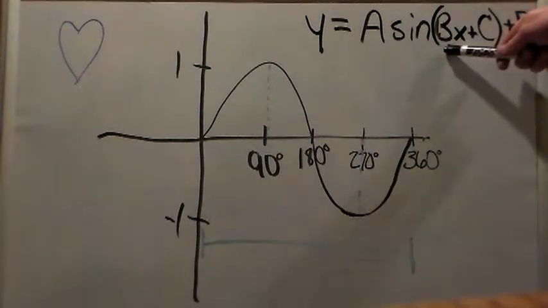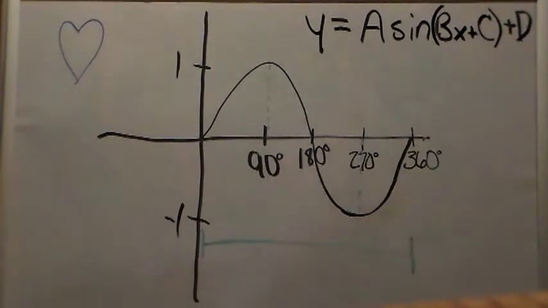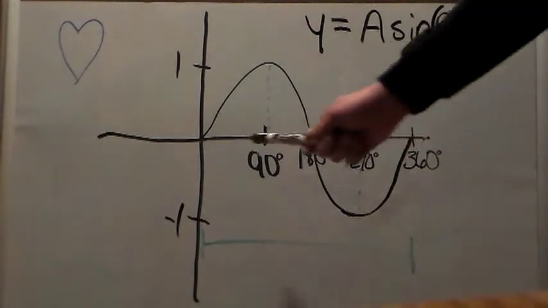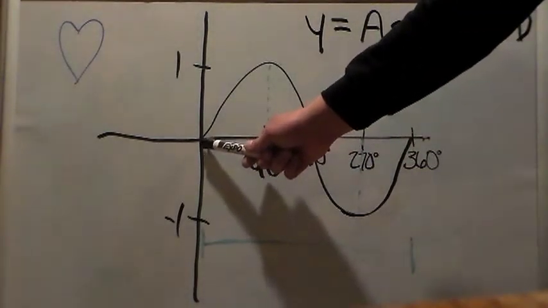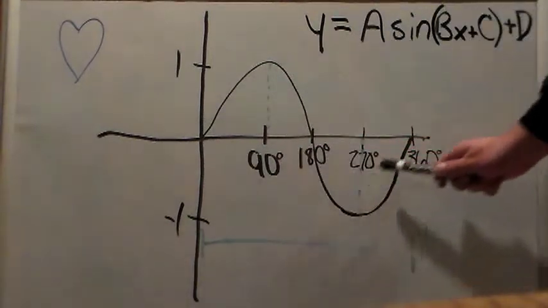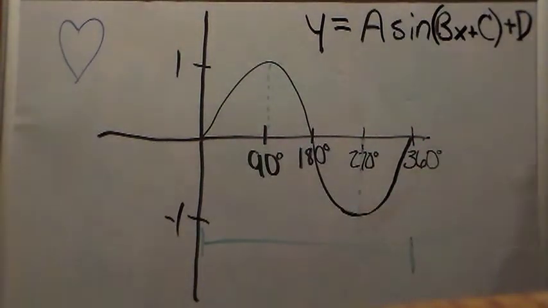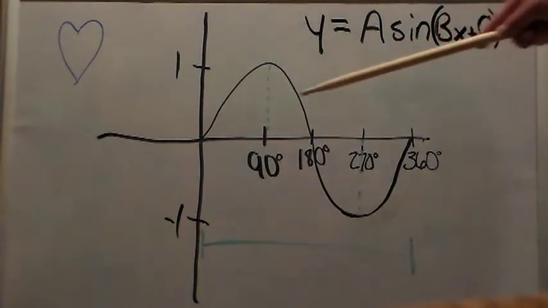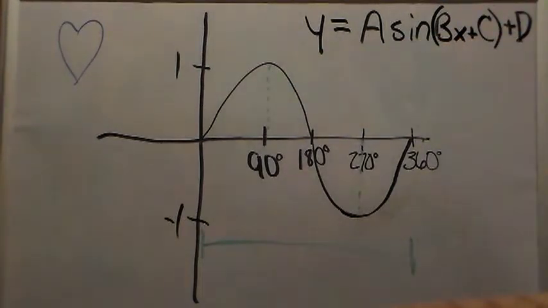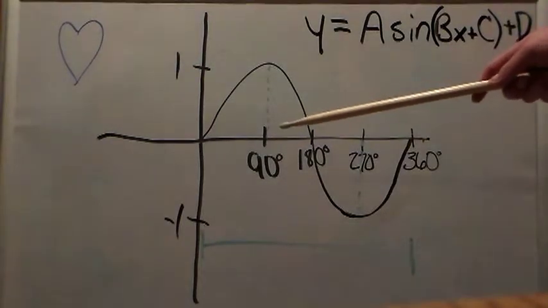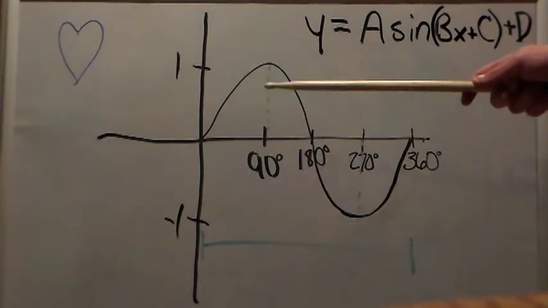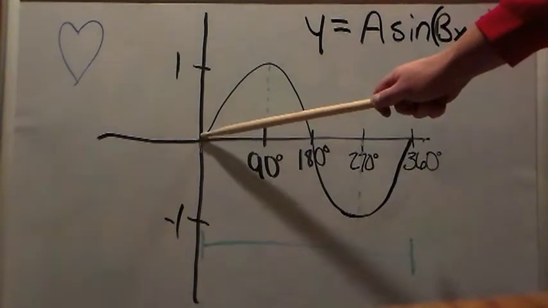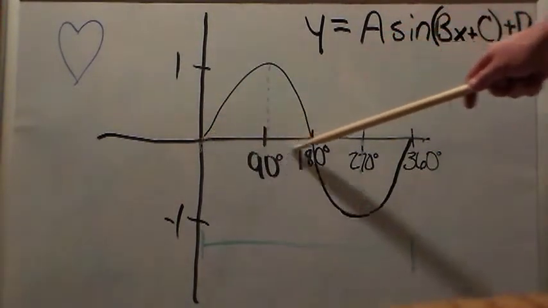B is the period length of the curve. The period length represents the distance between two repeating points, such as here. This is one full period before the graph would repeat itself again. C represents the phase shift. The phase shift is how much one period moves along the horizontal, or x-axis. This graph has no phase shift because the period of the graph starts at point 0 on the x-axis.